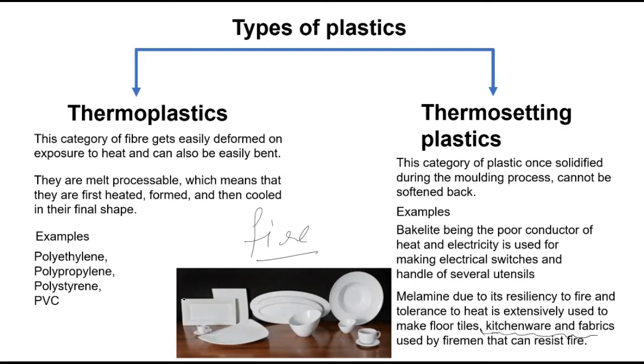A suit is made out of this melamine for firemen because fire doesn't damage that. So this is about thermosetting plastic, right?